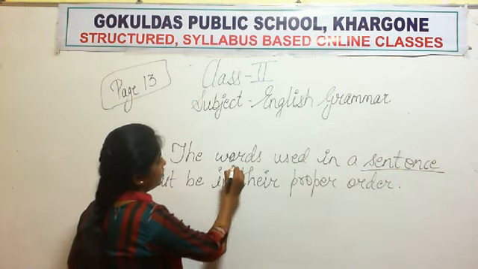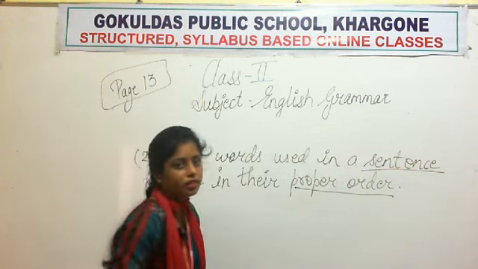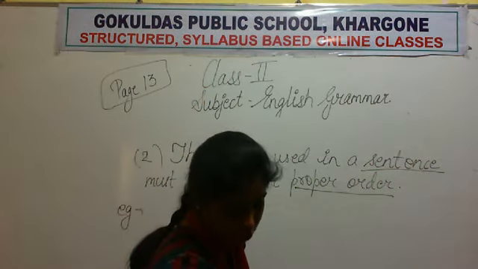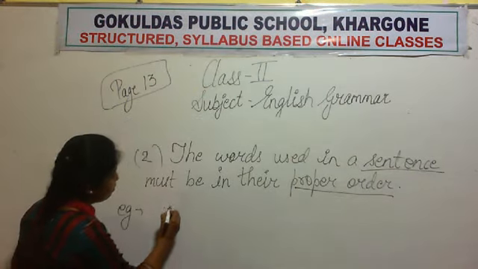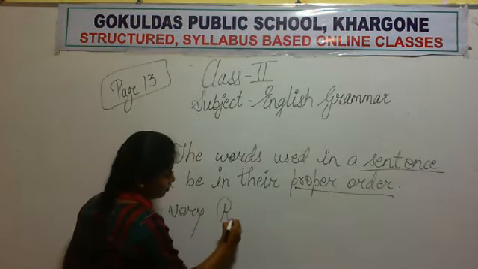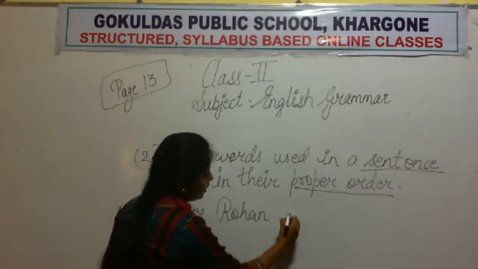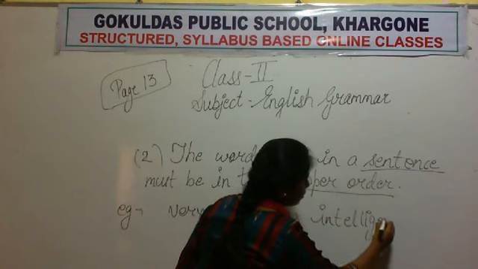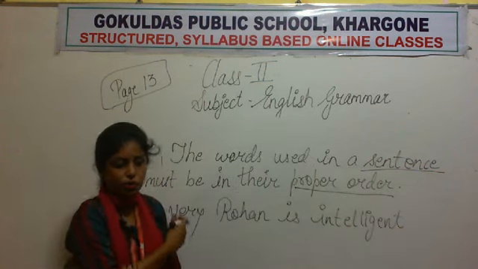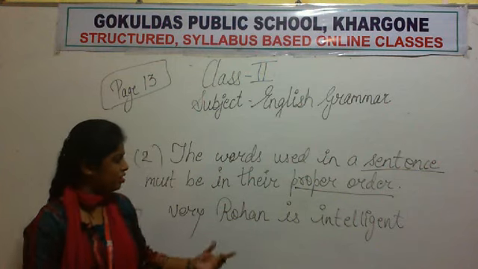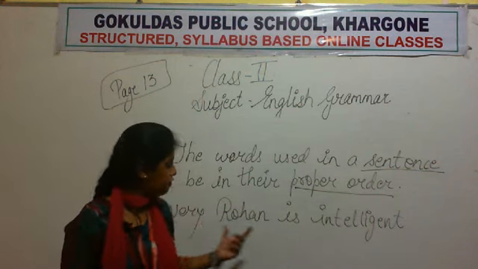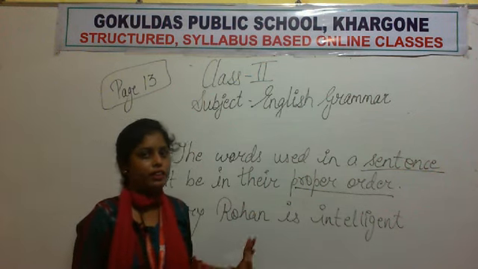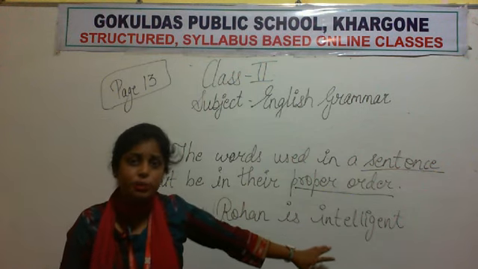the words should be there in proper order. For example, if I write: Very Rohan is intelligent. Very Rohan is intelligent. So is there any proper meaning coming out? Have you read such type of sentence before? I have not read it. Because why? Because this is not a proper sentence.